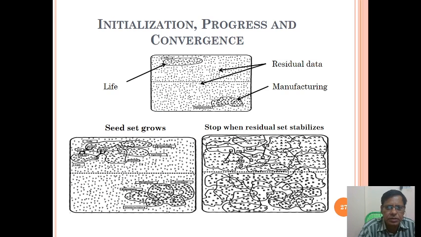Okay, here you can see the initialization, progress and convergence. Seed set grows, seed set grows. The seed set keeps growing and stops when the residual set stabilizes.